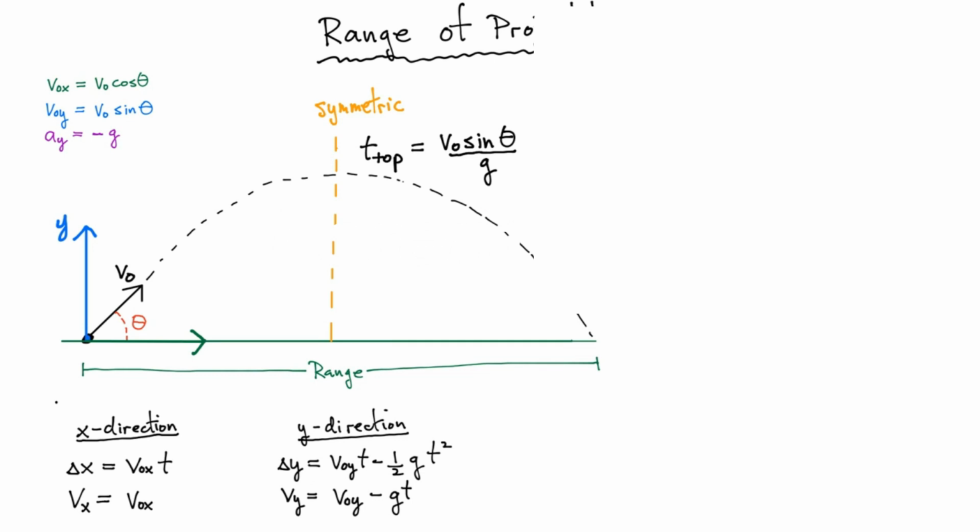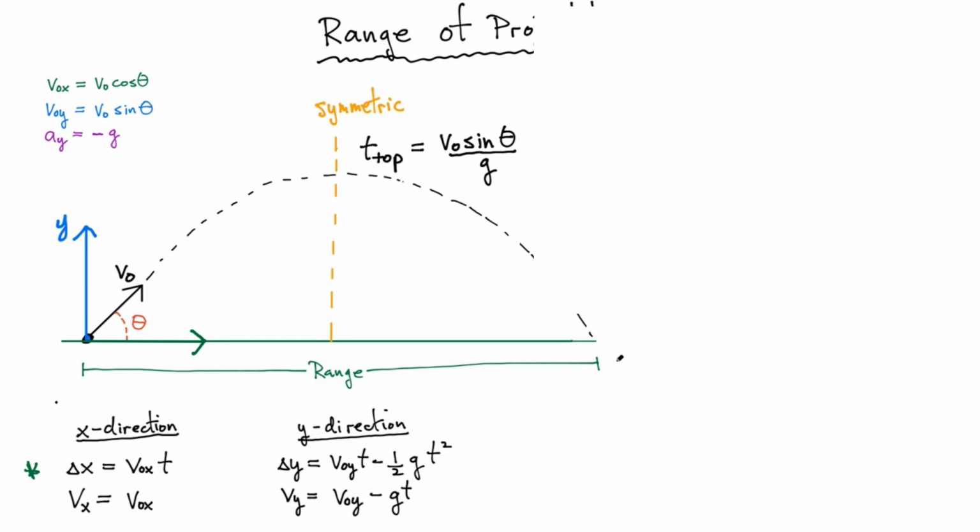Okay, and the last thing I want to look at today is the range of the projectile. That's basically, how far is the projectile going to travel? What's the horizontal displacement of this projectile? Well, if I want to know the horizontal displacement, I should use an equation that describes the horizontal displacement. So in this case, I want to know my horizontal displacement, x, which I'm going to call my range, because I want to find the maximum displacement in the x direction.